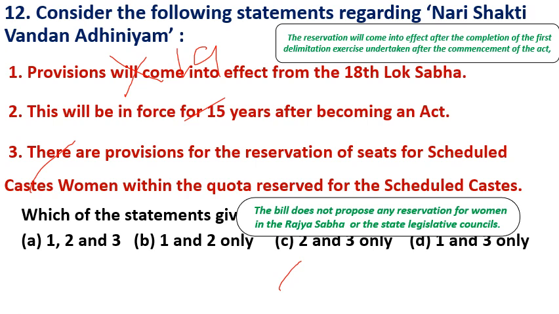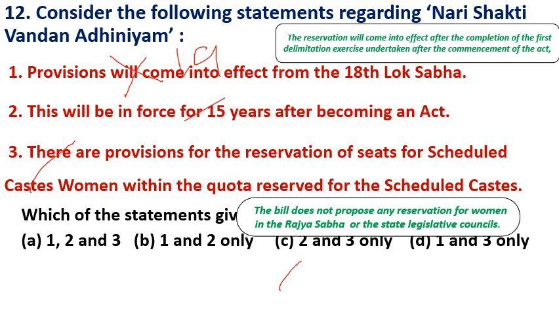Within the 33% reservation for women, there will be sub-reservation for scheduled castes and scheduled tribes in line with their proportion in the population. The bill does not propose any reservation for women in the Rajya Sabha or the State Legislative Councils.